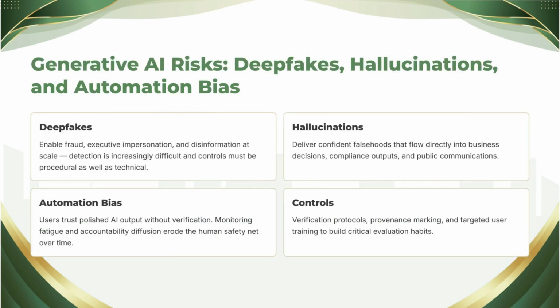Today's lesson covers three generative-era risks that share a disturbing property. They attack human perception and judgment rather than systems. Deepfakes weaponize synthetic media, hallucinations weaponize fluency, and automation bias is the human vulnerability both of them exploit. Let's take them as the connected story they are.